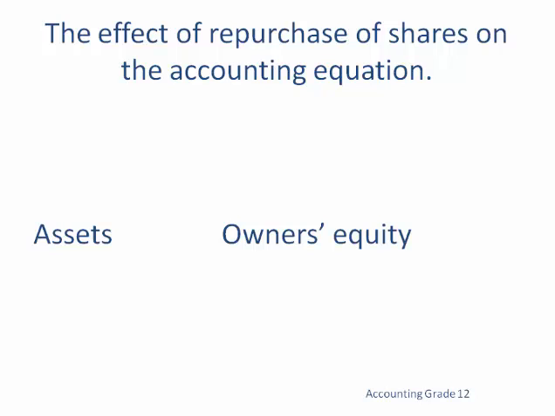We are repurchasing our shares, which means we use money. So cash is used to buy the shares back, which means one of our assets is going to decrease. Bank is going to decrease. Money is going to decrease because we are buying back the shares. So assets are going to decrease, specifically bank.